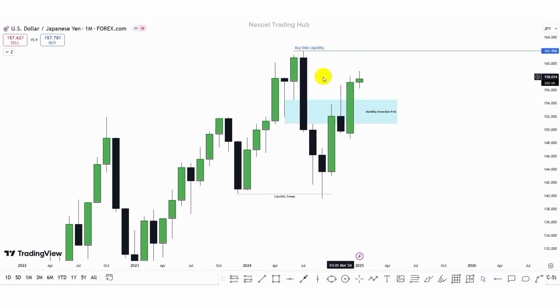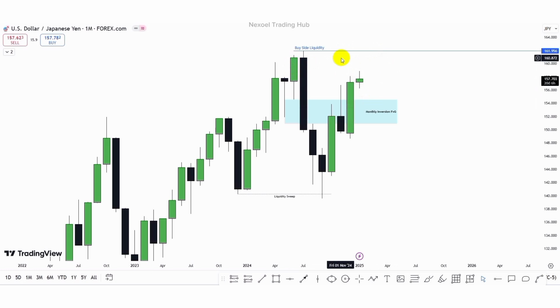But what we can see is that price is reacting at this order block. We have this impulse that closed above the monthly fair value gap. Now it is an inversion fair value gap. So we would want to see how price is going to respect the mean threshold of this bearish order block to consider how deep price is going to dip lower to the downside before we have the possibility of a bullish continuation in the USDJPY. So this is the next draw on liquidity basically from the monthly time frame in the USDJPY pair.